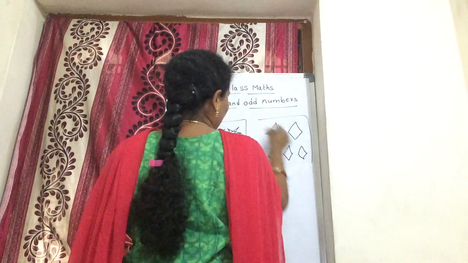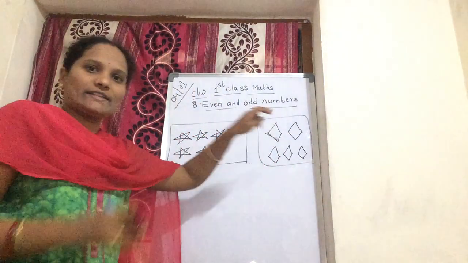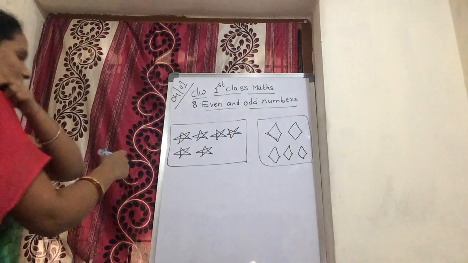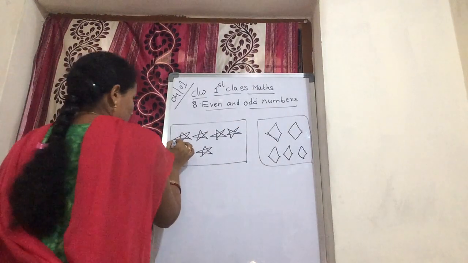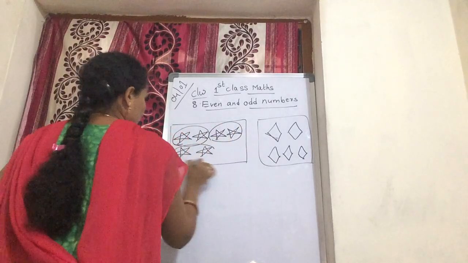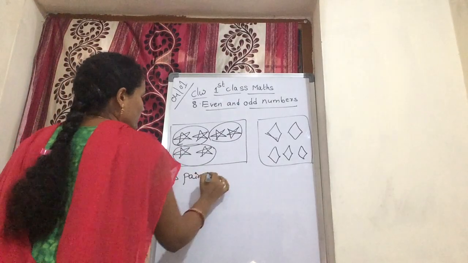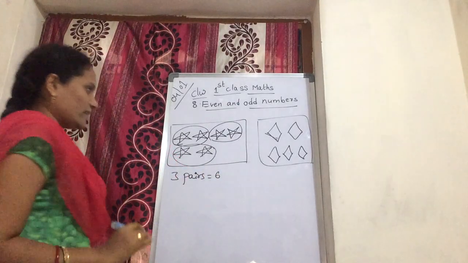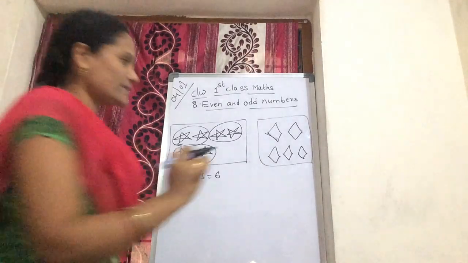Now, okay, these are stars, these are diamonds. Now these stars, how many pairs are in these stars? 1, 2 and 3 pairs. Yes, these stars are 3 pairs, that is 6. How many stars? 6 stars, 3 pairs. In diamonds,